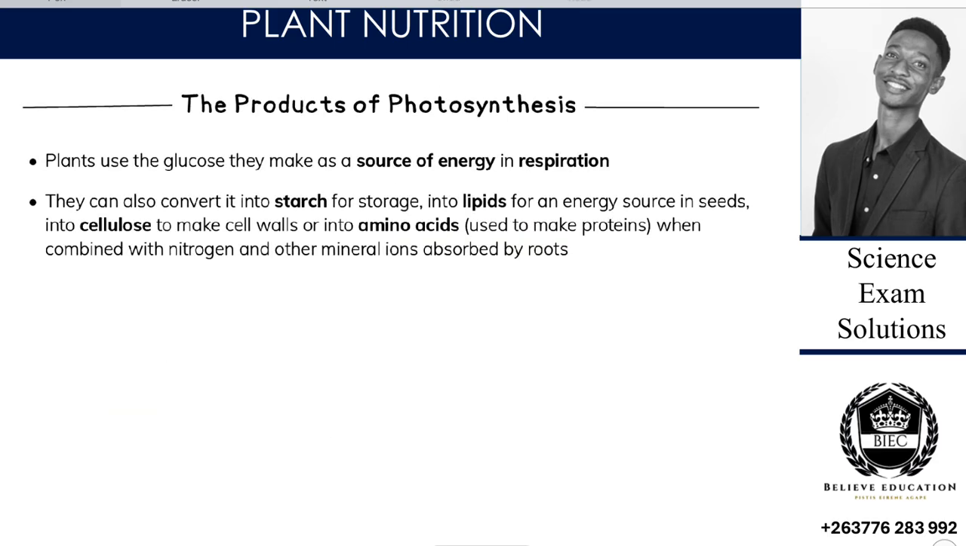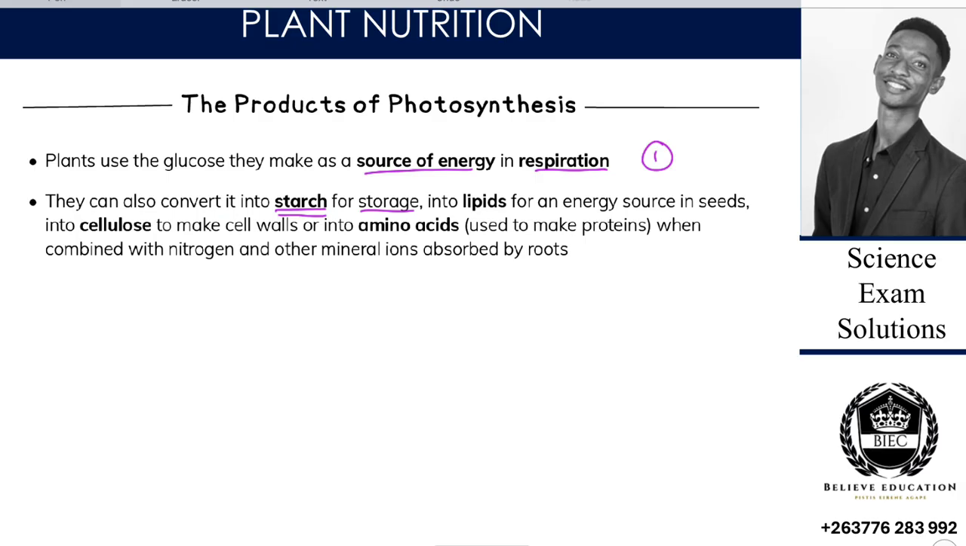Then we go next, products of photosynthesis. Plants use the glucose as a source of energy for respiration. That's number one. They make use of it for respiration so that they can carry out the respiratory processes they need. Then number two, they can also convert the glucose into starch so that it can be stored. When the plant wants to store glucose, it is converted to starch. Why? Glucose dissolves, starch doesn't dissolve.